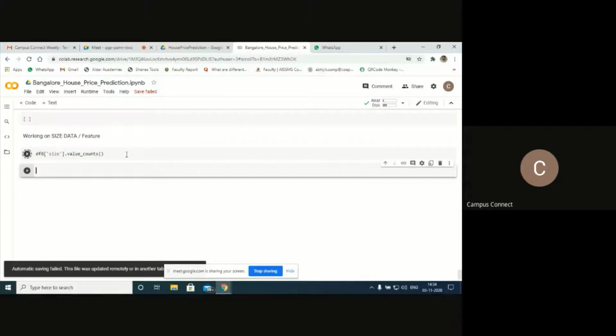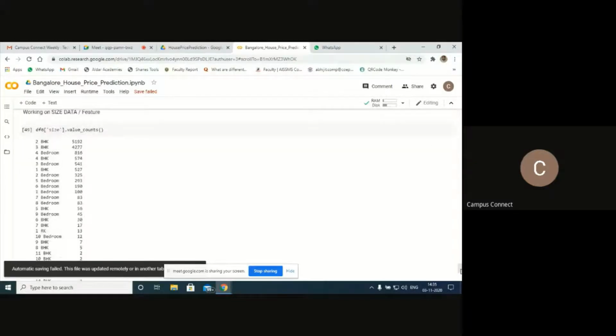As far as this feature is concerned, have a look. Yeah, it's related to bedrooms, right? Participants: 2 BHK, there are 5,192. 3 BHK, 4,298. Now you tell me what errors are there here? What is the error here? Tell me.